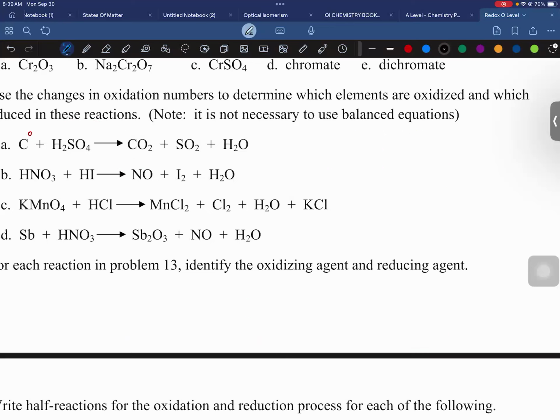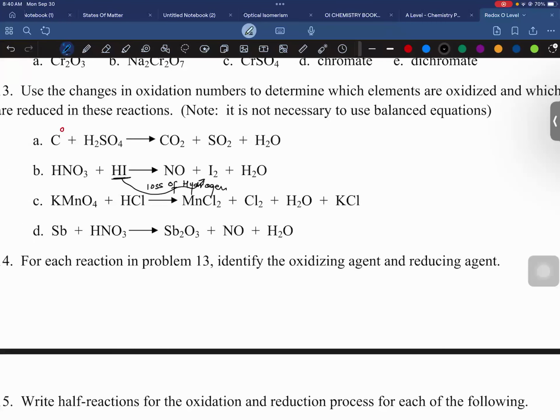Exactly. So I can say that HI is oxidized into I2, so HI is the reducing agent.